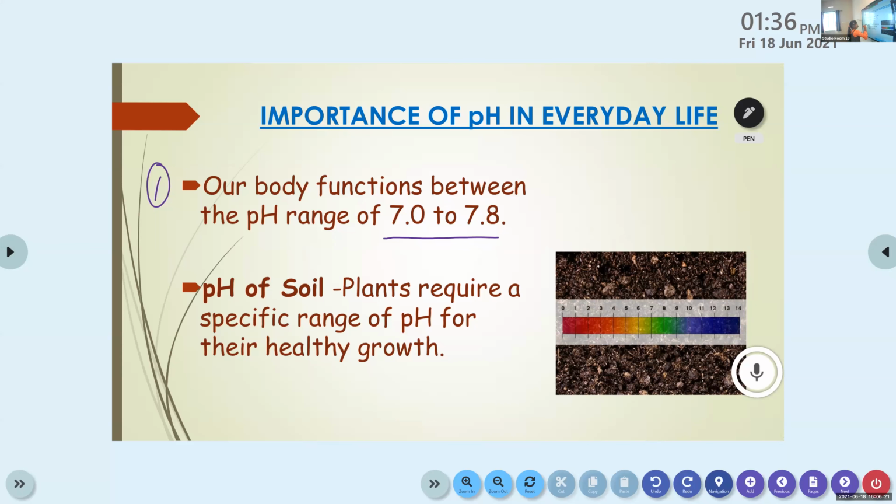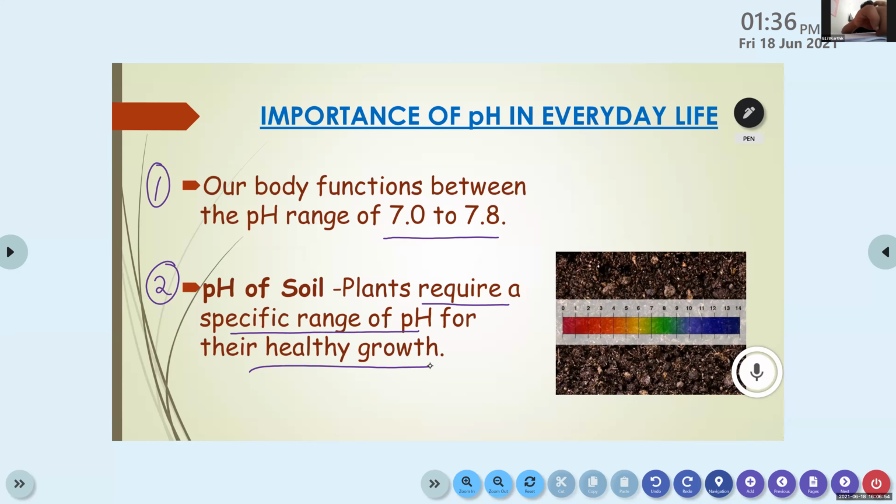The second point is the pH of soil. Plants also require a specific range of pH for their healthy growth. And where do plants get their nutrients from?